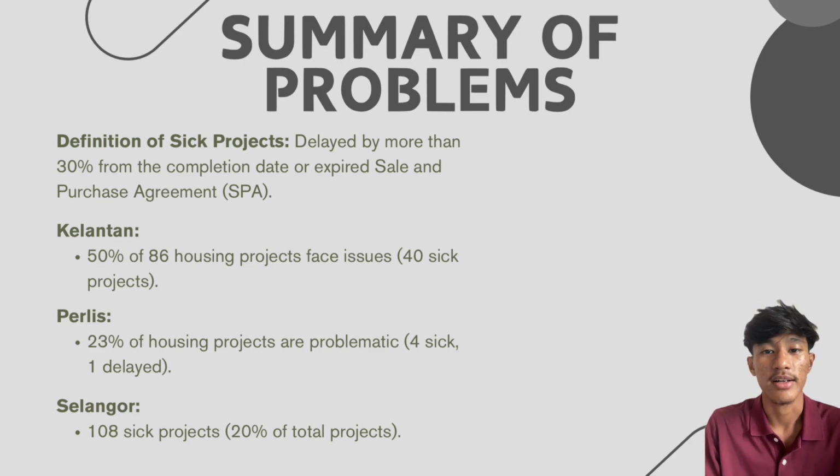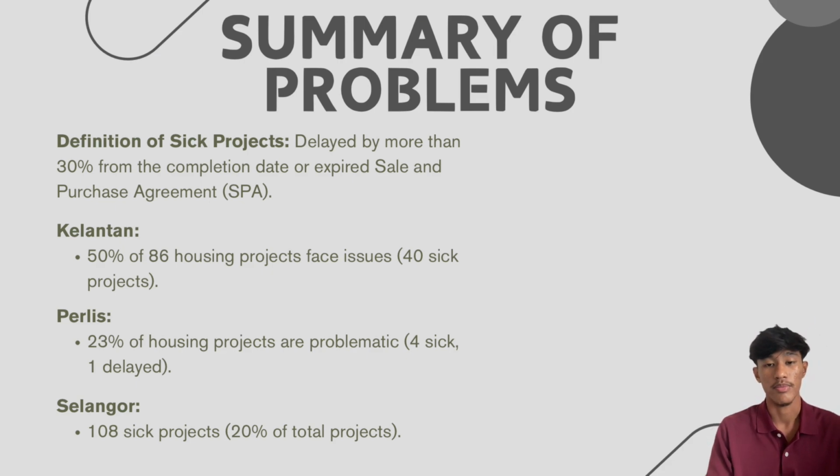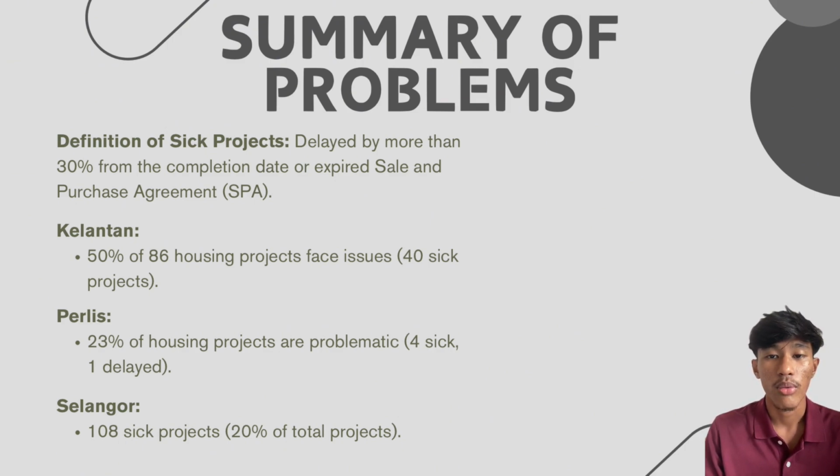So, let's take a closer look at the problems. A sick project is defined as one that is delayed by more than 30% or has an expired sale and purchase agreement. For example, in Kelantan, half of the housing projects face issues, with 40 out of 86 being sick. In Selangor, 108 projects or 20% of the total are sick. In Perlis, 23% of projects have problems. This shows how widespread the issue is, affecting both small states like Perlis and larger ones like Selangor.